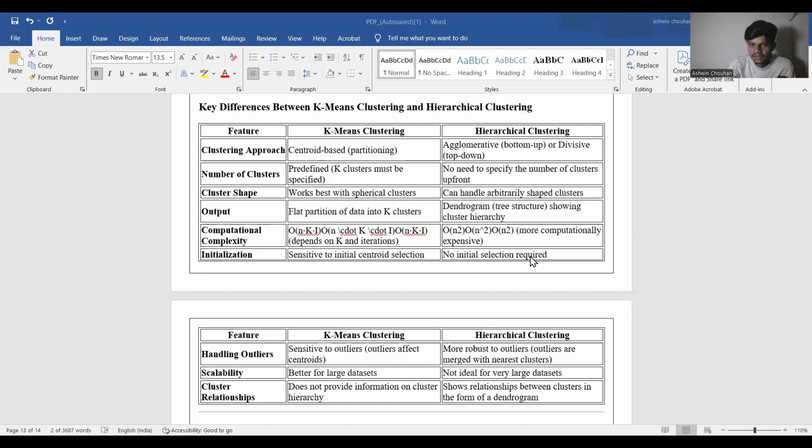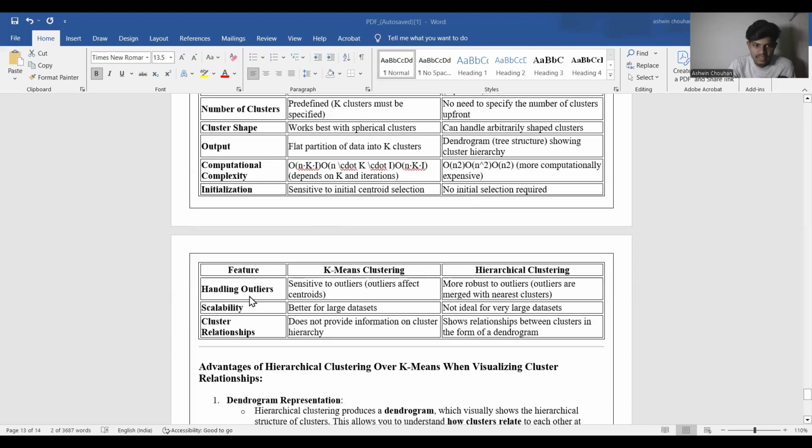requires no initial selection. Handling outliers: k-means clustering is sensitive to outliers, as outliers affect the centroids. Hierarchical clustering is more robust to outliers, since outliers are merged with the nearest clusters. Scalability: k-means clustering is better for large datasets, while hierarchical clustering is not ideal for very large datasets.